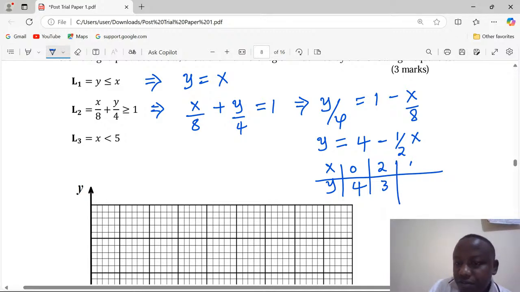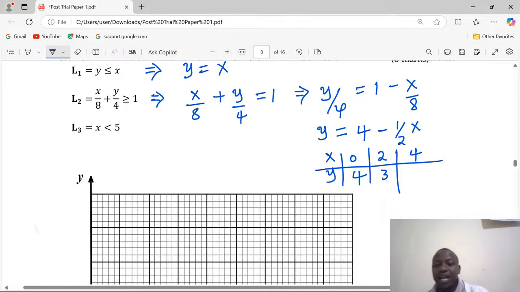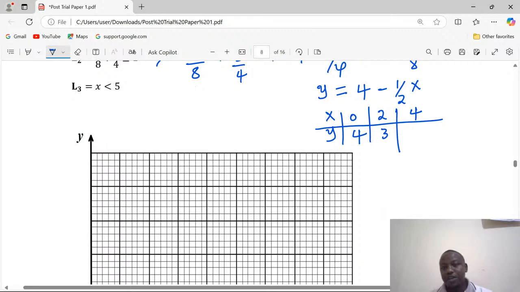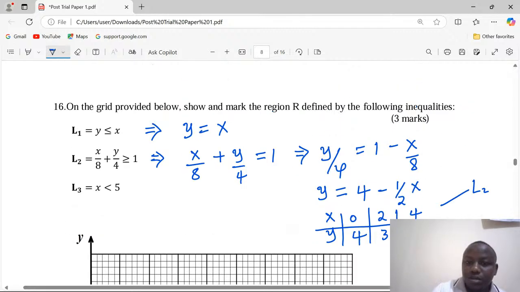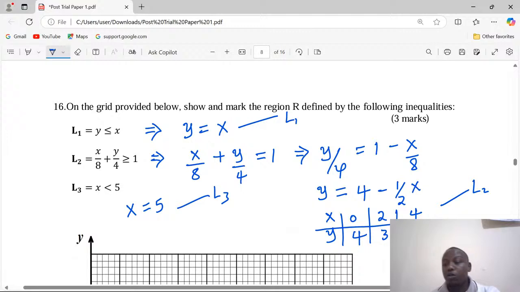When the value of x is 4, I'm looking for even values of x because of the half. Y will be 4 minus half times 4, which gives us 2. So 4 minus 2 is 2. And so on, but 2 coordinates are usually enough. This one is for L2. That is L2. This is L1. Now L3 is x equals 5.